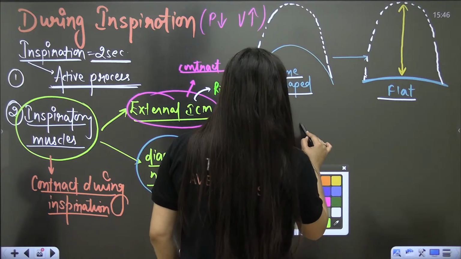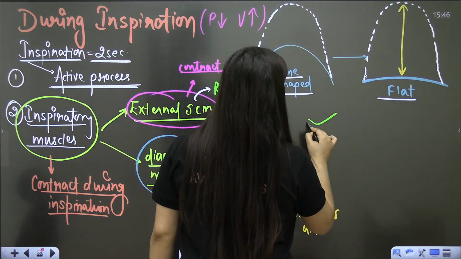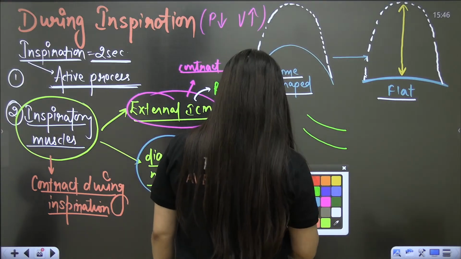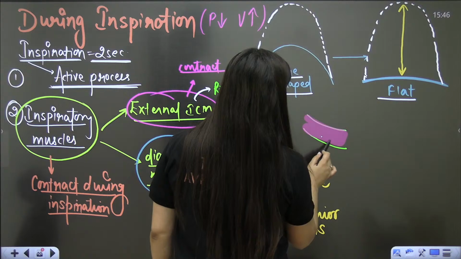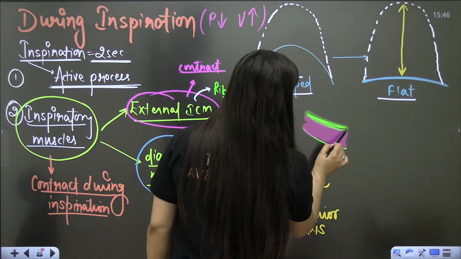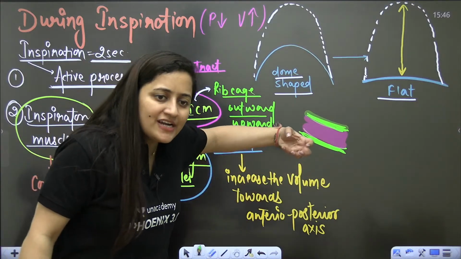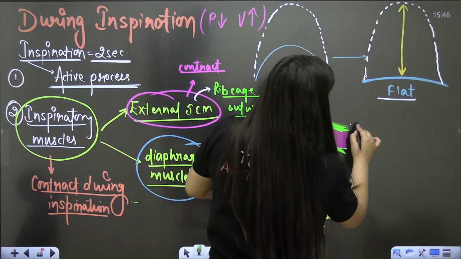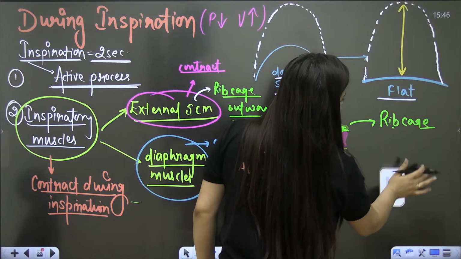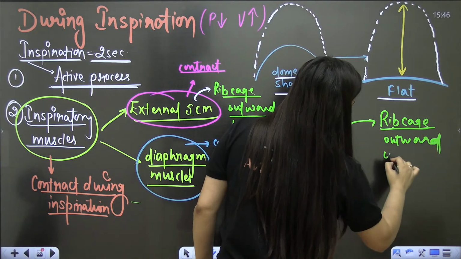Just imagine. Students, imagine here you have your ribs. These are the external intercostal muscles. When they contract, they will move the rib cage outward and upward.